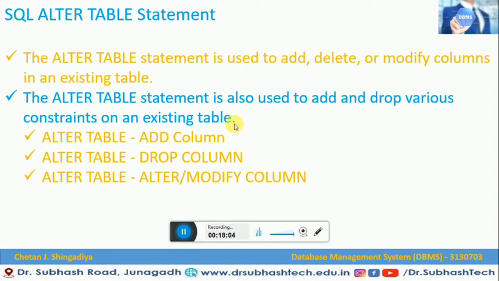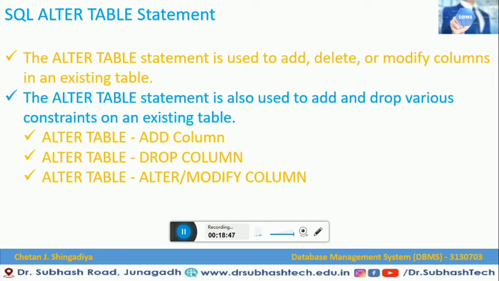So two important things that we would like to understand: the alter table statement is used to add, delete and modify the columns in an existing table, that we already know. And another thing is when you want to drop or add a constraint on an existing table, in that case also we are going to use the alter table statement. Till now we have not seen what a constraint is. A constraint is nothing but a set of rules that are supposed to be applied on a particular table. We will see the constraint topic in upcoming videos.